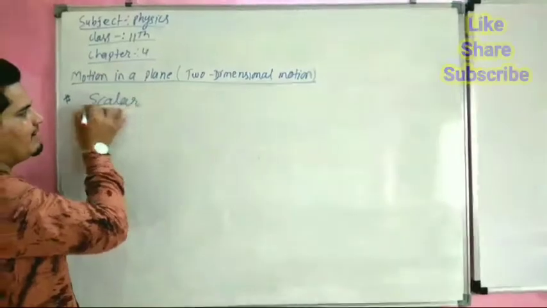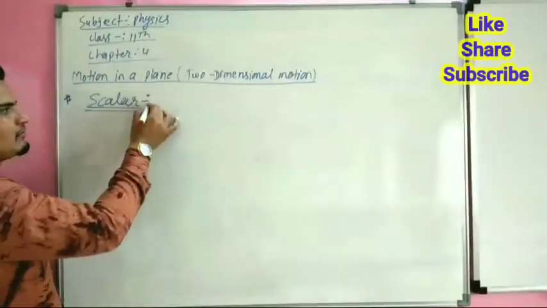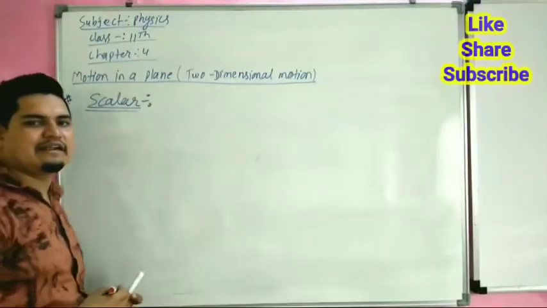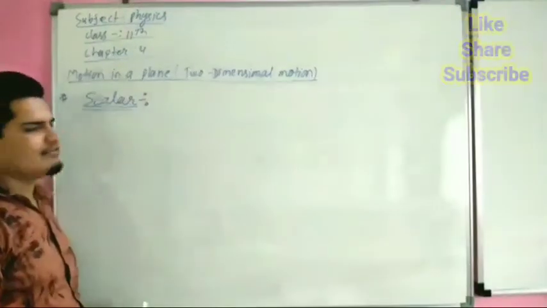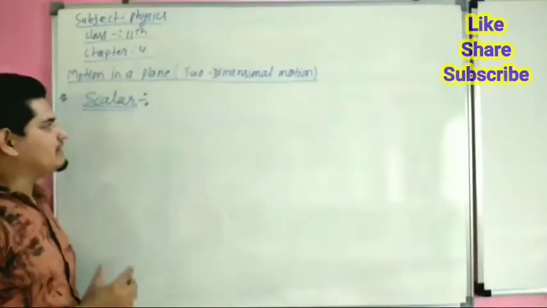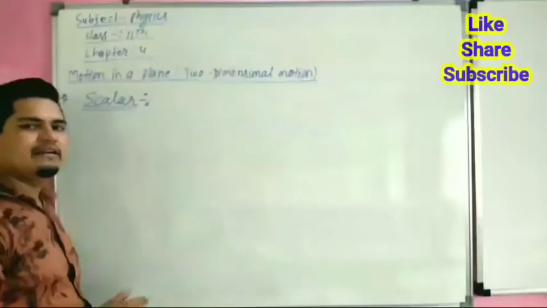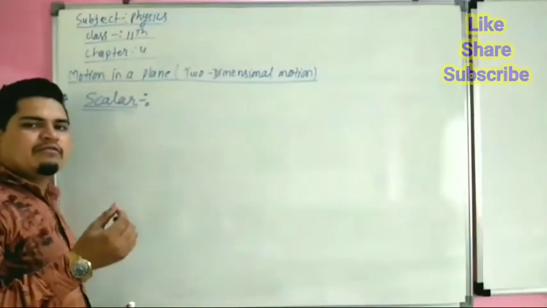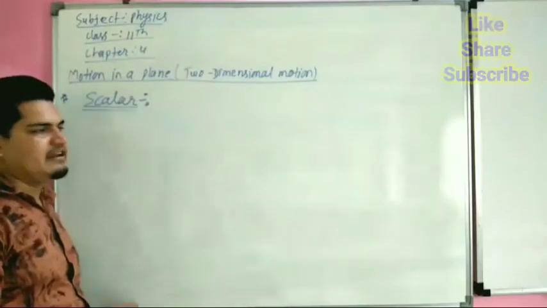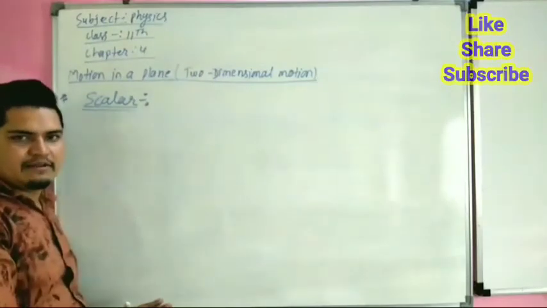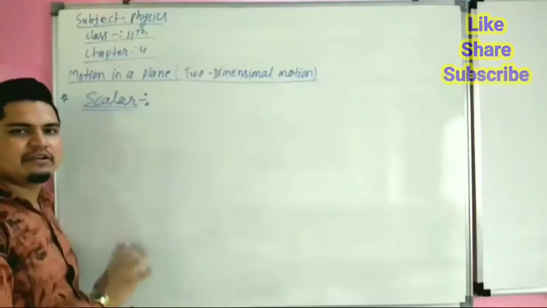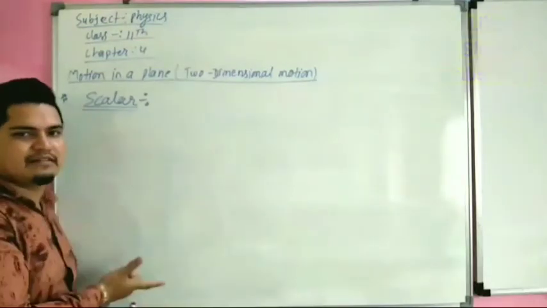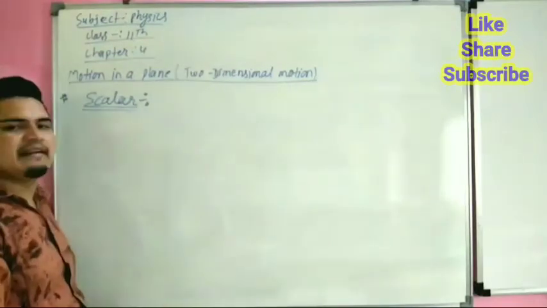Scalar and vector quantity. First of all we are going to start with scalar quantity. So what is the need of scalar and vector? What is scalar and vector? Scalar quantities are the quantities which have magnitude only. They do not have any direction. They do not need direction. So this is called scalar quantity.